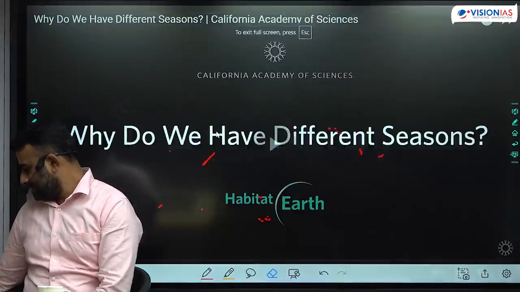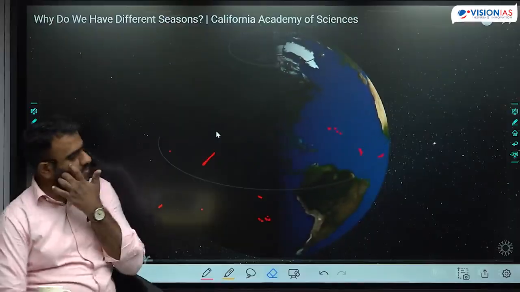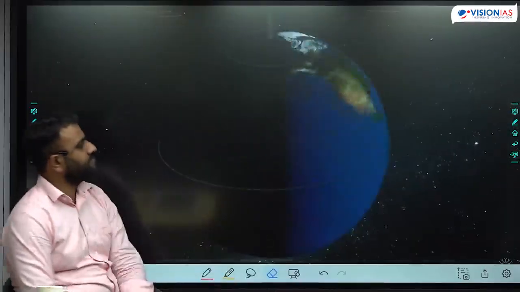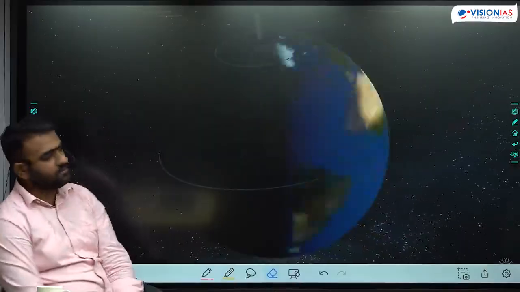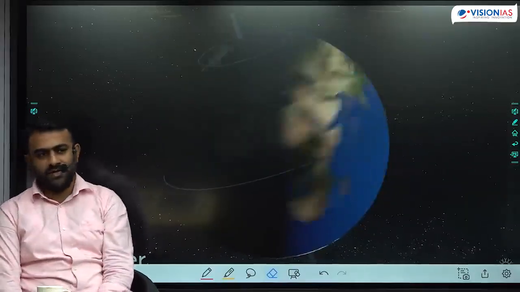The same visualization you can see here. It takes Earth in the same direction year round as we orbit the sun. This is how the sun's light shines differently on Earth at different times of the year.